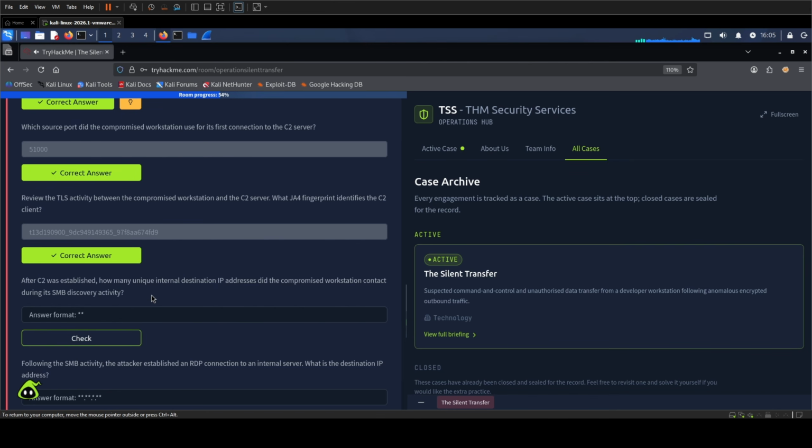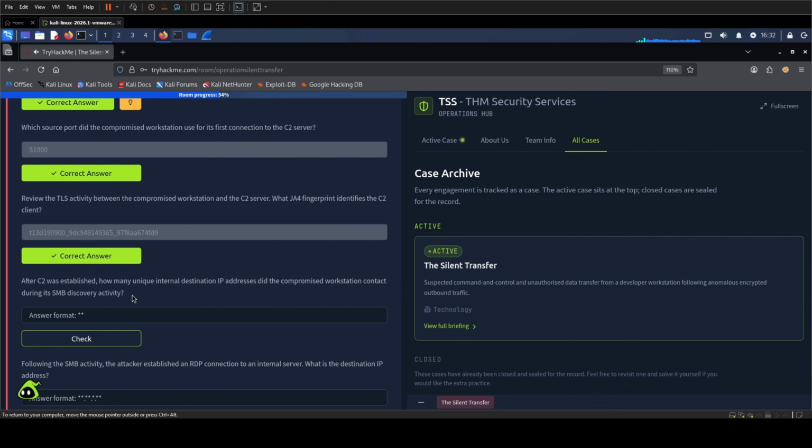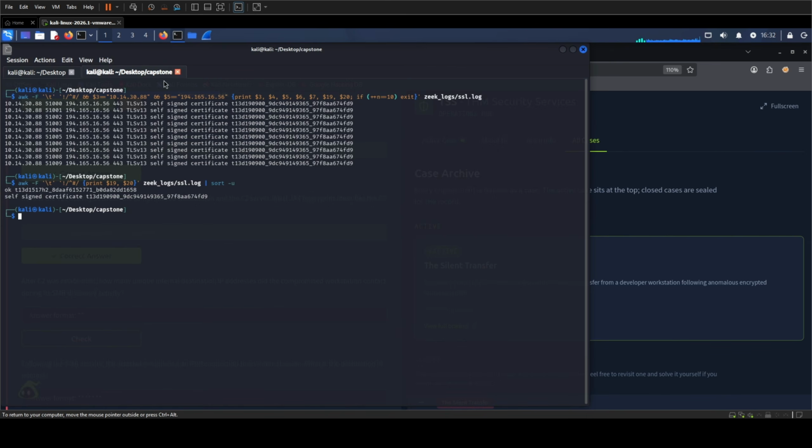After C2 was established, how many unique internal destination IP addresses did the compromised workstation contact during its SMB discovery activity? SMB normally uses destination port 445. The important word in this question is unique. Counting every connection row would overstate the number of hosts, because one destination can appear more than once. I also want to preserve the sequence. So let's check the command.